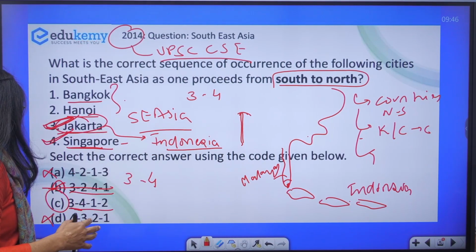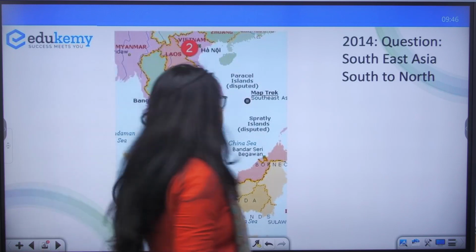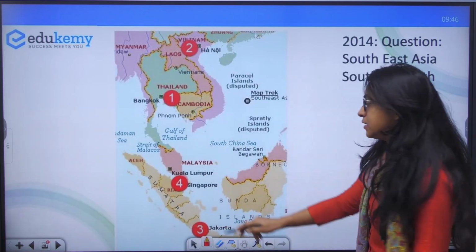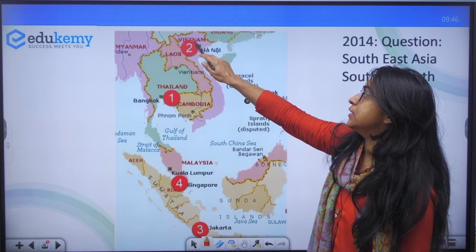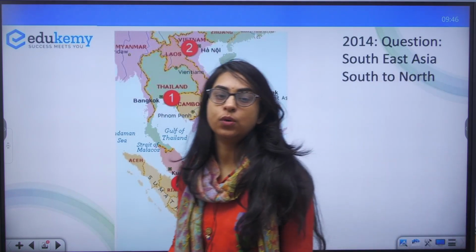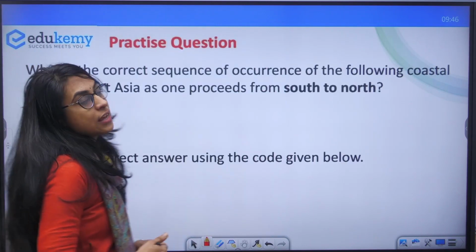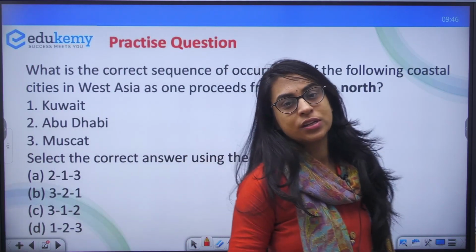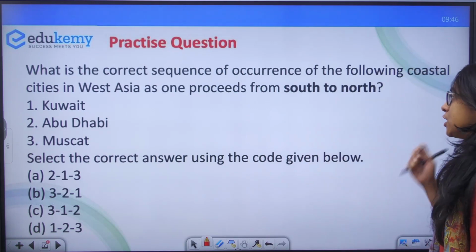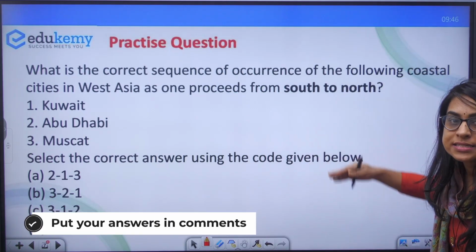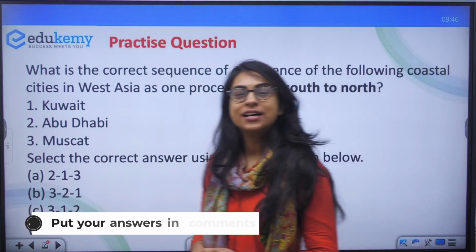Moving on. So a similar question. This is Jakarta, this is your Singapore, you know this is Malaysia, Bangkok, and this is your Hanoi. So the answer was 3, 4, 1, 2. We've already seen that. Moving on, I have tried to frame a similar question: the correct sequence of the occurrence of the following cities in West Asia as one proceeds from south to north. Look for yourself what the answer is.